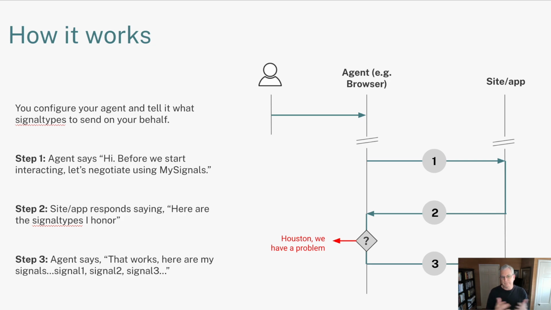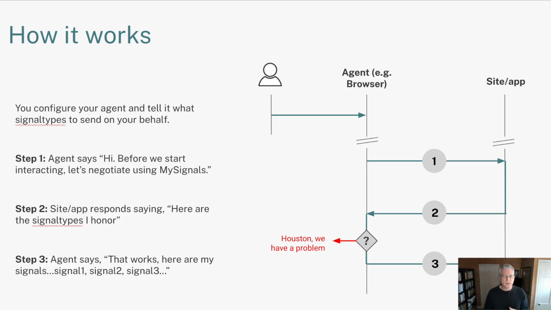This first step is you configure your agent and tell it what signal types to send on your behalf. So this is setting essentially the rules or the policy for your engagement. After that, you don't need to do anything. Your agent's working on your behalf.